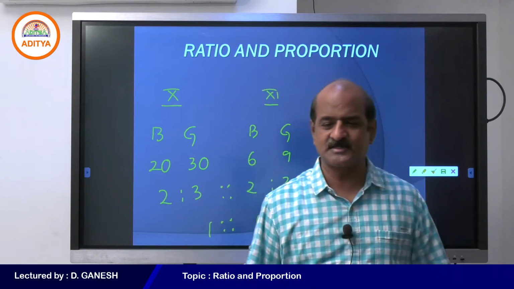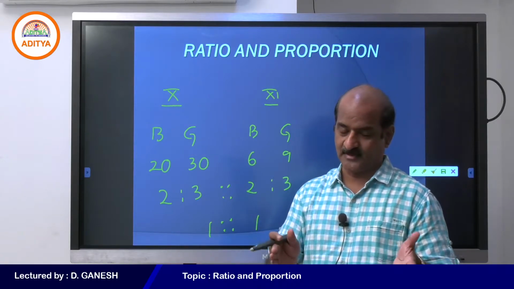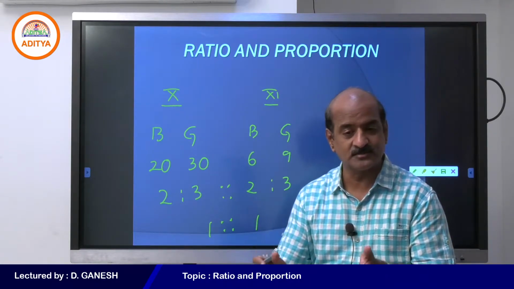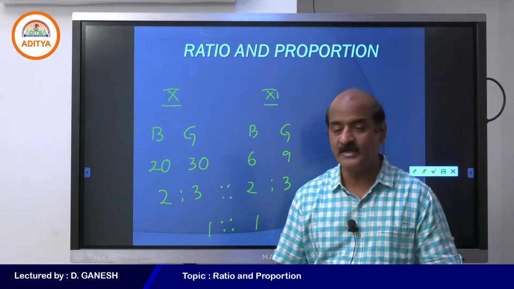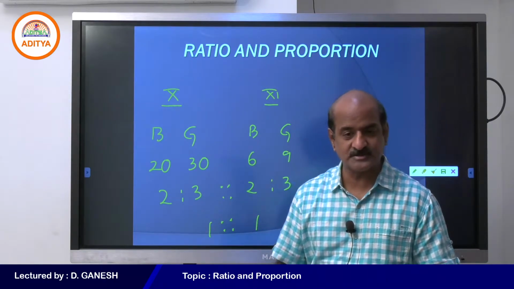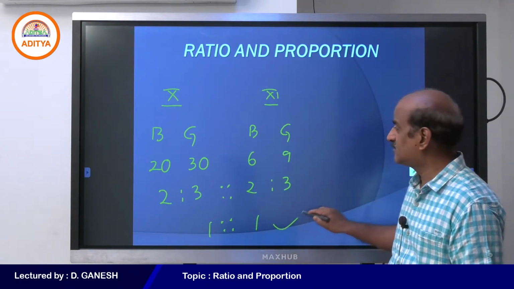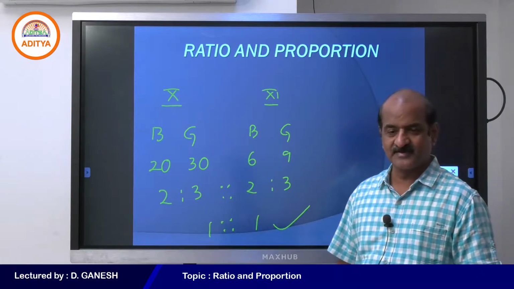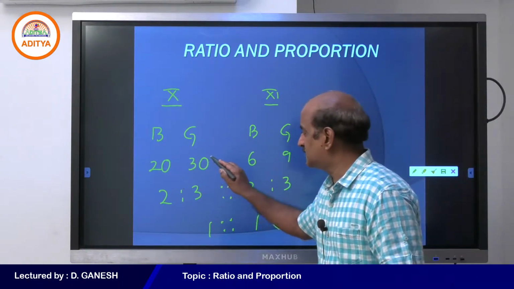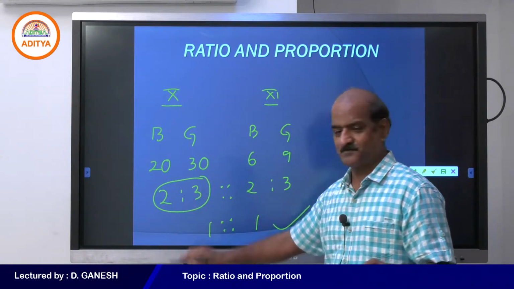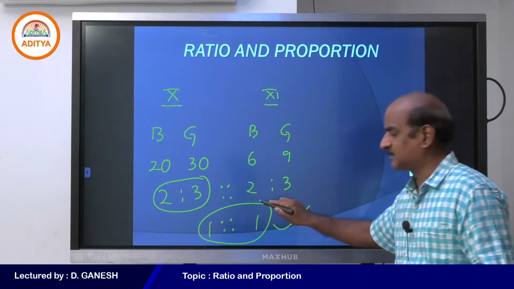I think you understand this. So 2:3 is the ratio in 10th standard and of course 2:3 is the ratio in 11th standard. Then we declare that as far as the ratio is concerned, as far as the proportion is concerned, they are absolutely in the same proportion. Students, please understand that when you compare numbers, you get a ratio. When you compare ratios, you get a proportion.